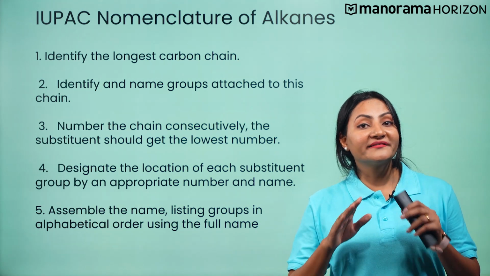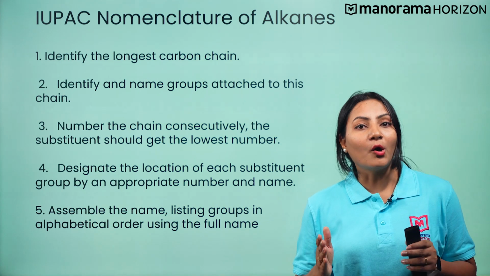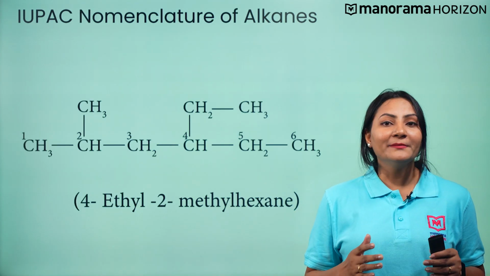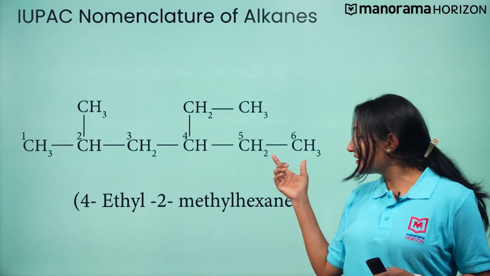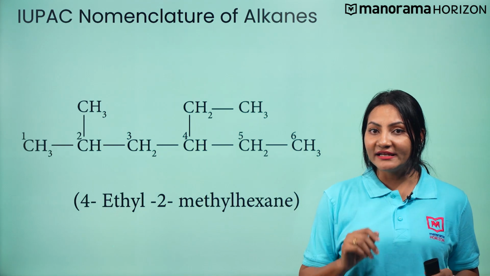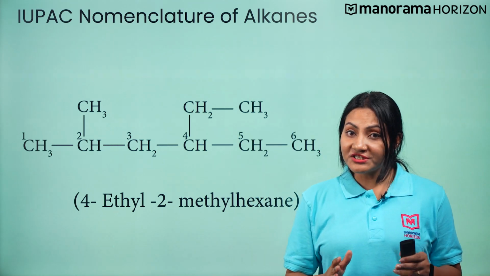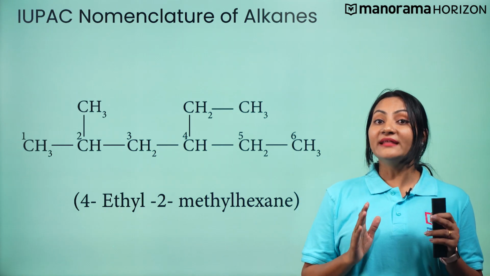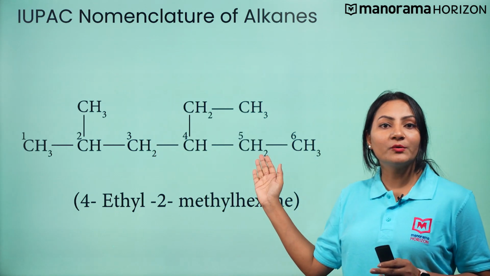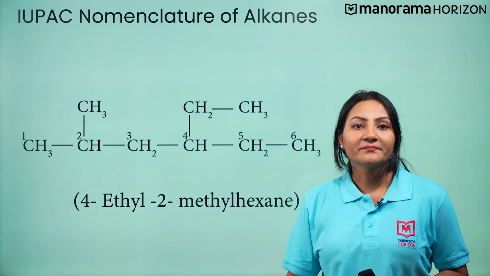Fifth is to assemble the name listing groups in alphabetical order. Let's try to name a few compounds. Here, the parent chain has 6 carbon atoms and 2 alkyl groups present on the parent chain. So, the groups are arranged in alphabetical order. Thus, the name of this compound will be 4-ethyl-2-methylhexane.